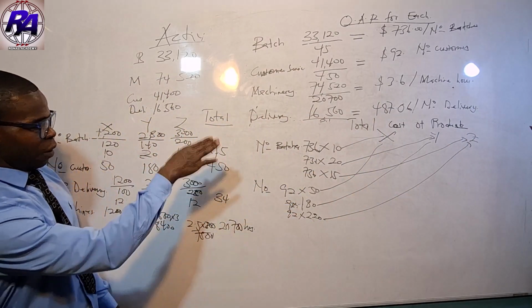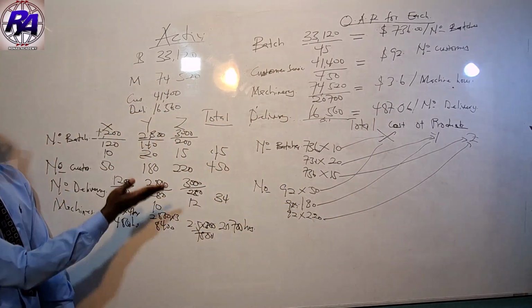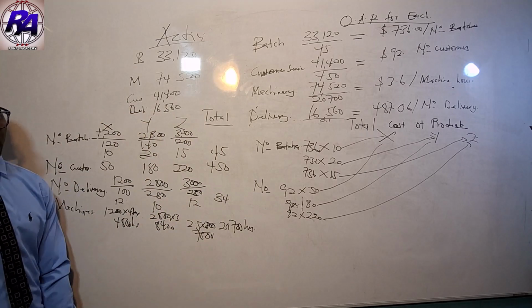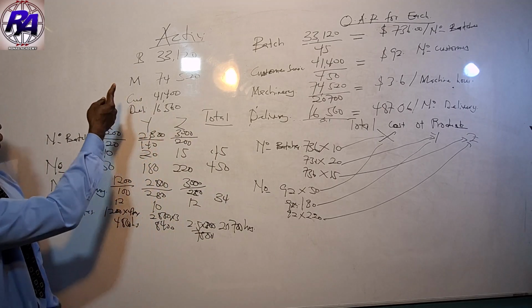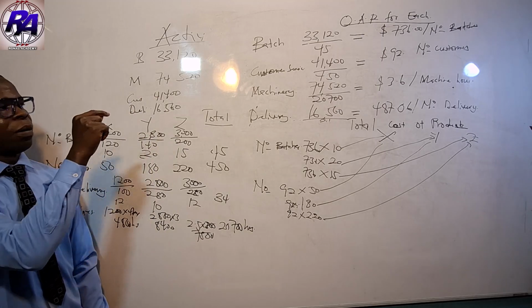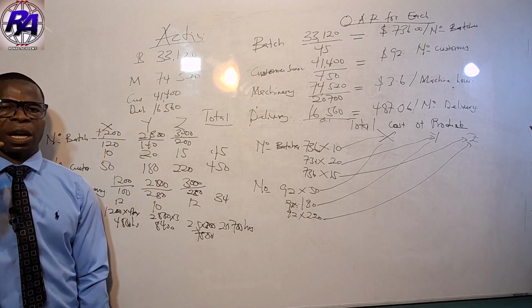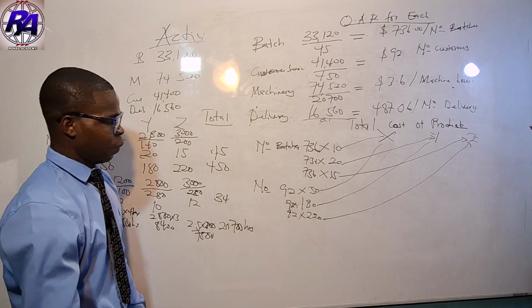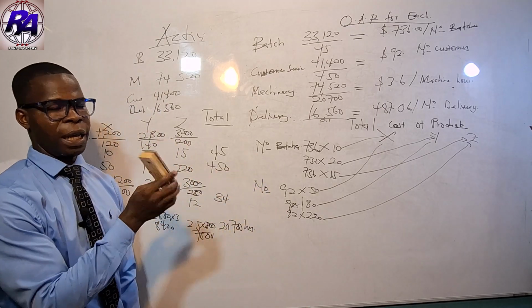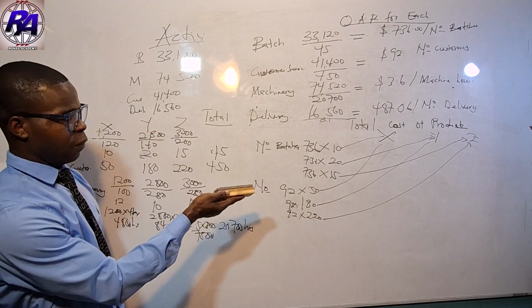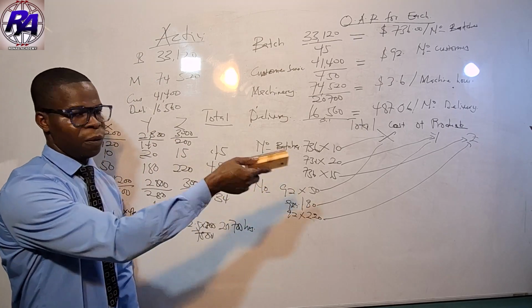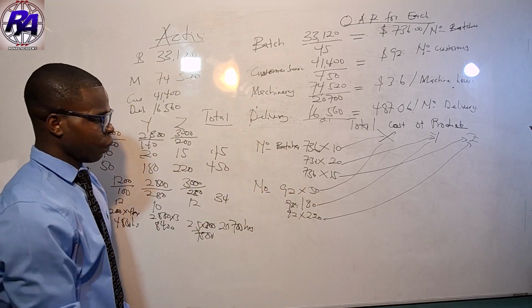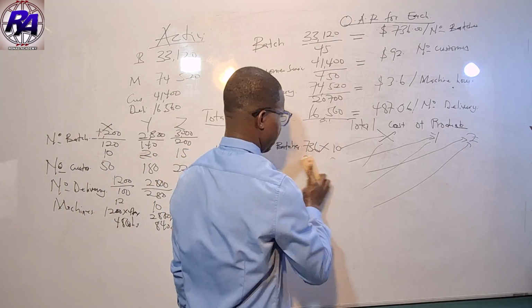Once you've done that, you are able to do it for all the cost drivers. Then you sum it up, you get the total cost. If you divide it by the units produced, you are going to get the total cost per unit. So let's go. We are going to do it thoroughly for only X. Once we do it for X, you can do it for Y and then Z. So let's finish with X first.